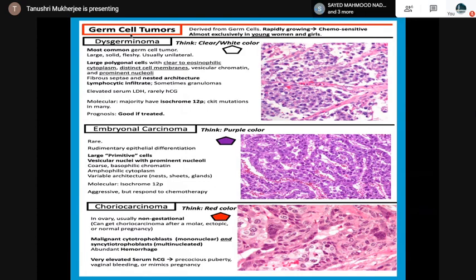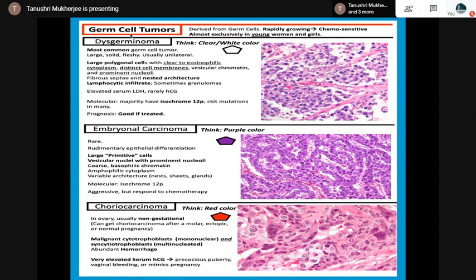Then embryonal carcinoma: primitive cells, large, vesicular nuclei with prominent nucleoli. Aggressive, but responds to chemotherapy. Then choriocarcinoma, in the ovary usually non-gestational, with malignant cytotrophoblast, mononuclear, and syncytiotrophoblast, multinucleated. Abundant hemorrhage. Elevated serum beta HCG.